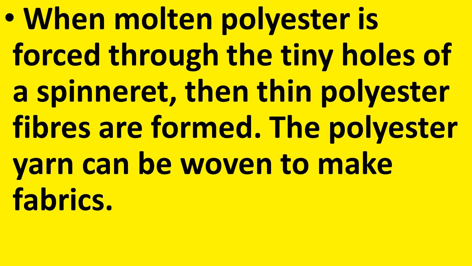Just like nylon, here also the molten polyester is forced through the tiny holes of the spinneret, and when it comes out, the thin polyester fibers are formed. The polyester yarn can be woven to make fabrics. In this way, the polyester fibers are formed which we can weave to make fabrics.